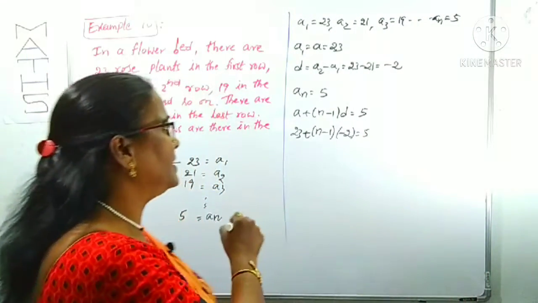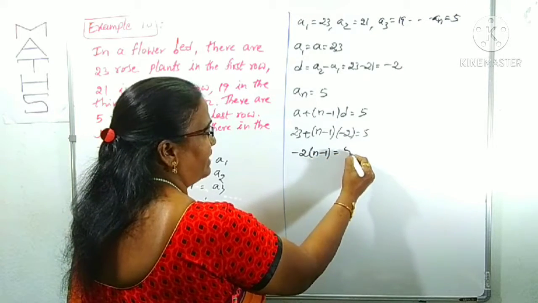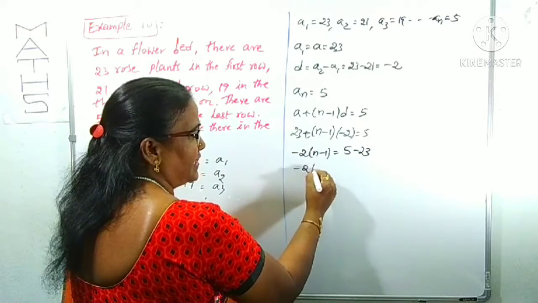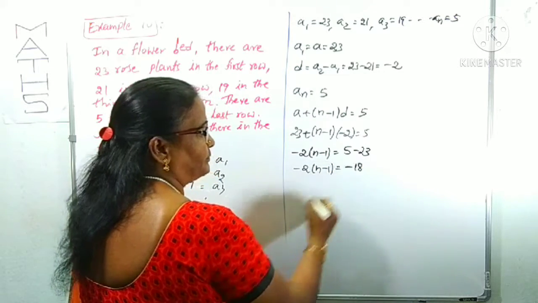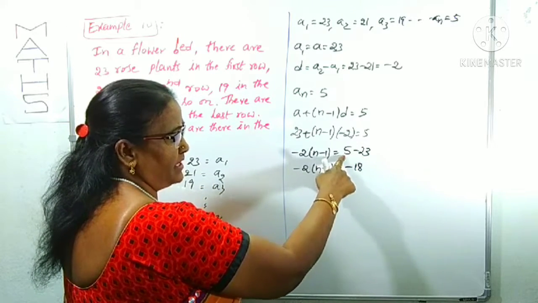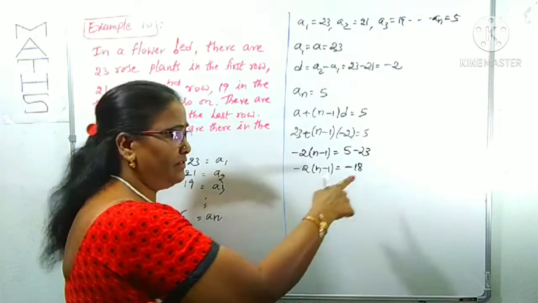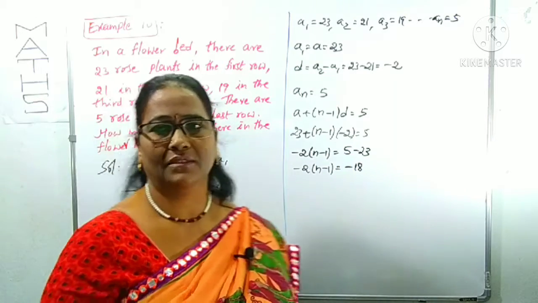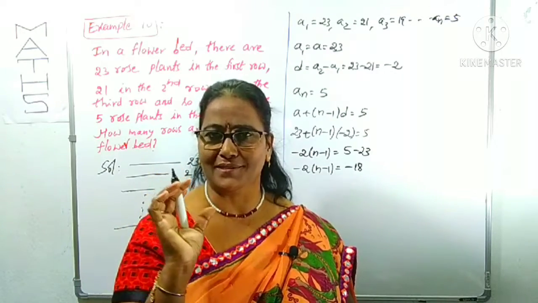How can you find the n value? Simply, -2 times (n minus 1) is 5 minus 23, since the 23 moves across and becomes minus 23. That is -2 times (n minus 1) equals -23 plus 5, which is -18. Which is the higher value? 23. We subtract 5 from 23: 23 minus 5 is 18, and it takes the minus sign because 23 is the higher value with the minus sign. You have to take care in the calculation part. That is also one of the smartnesses.